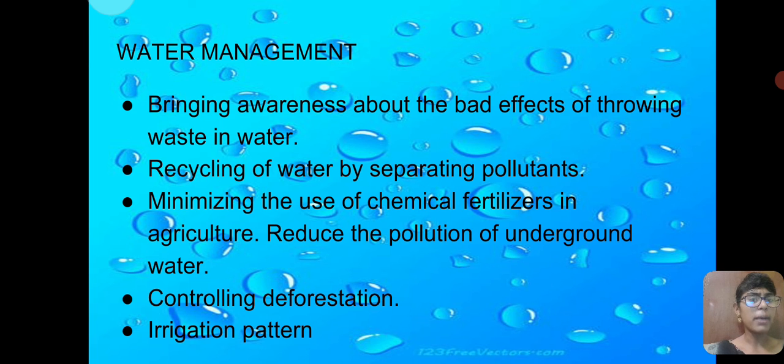And irrigation pattern. See, while watering the plants, we use the pipe to water the plants, right? So in which we use so much water, and some of it is unwantedly wasted. So in case of irrigation pattern, limited water is used for watering the plants.